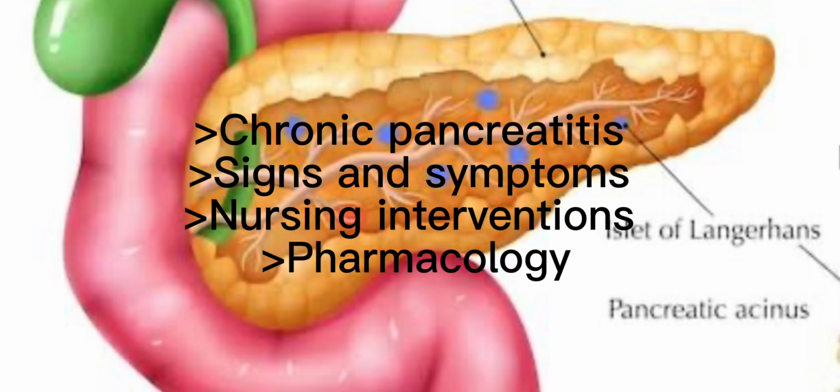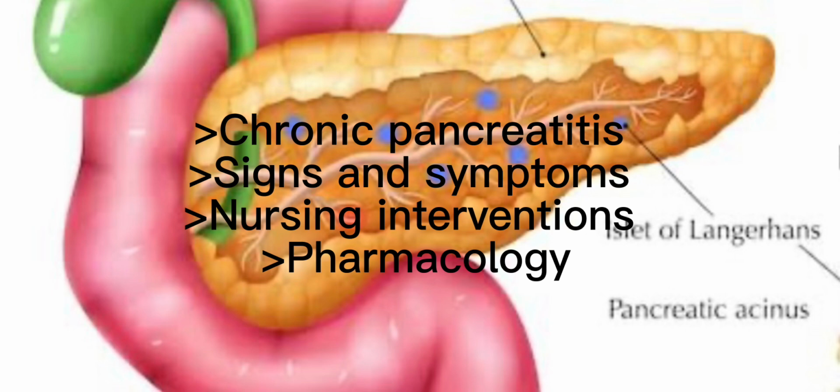Alcoholism is the primary risk factor for chronic pancreatitis. Another major risk factor is malnutrition. In chronic pancreatitis, small ducts of the pancreas are blocked by calcified stones.